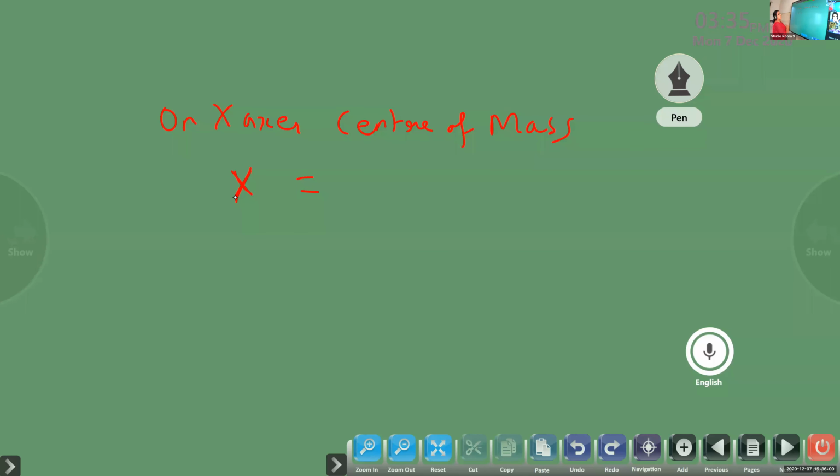On the x-axis, the center of mass in terms of x, we can write, is m1 x1 plus m2 x2 divided by m1 plus m2.